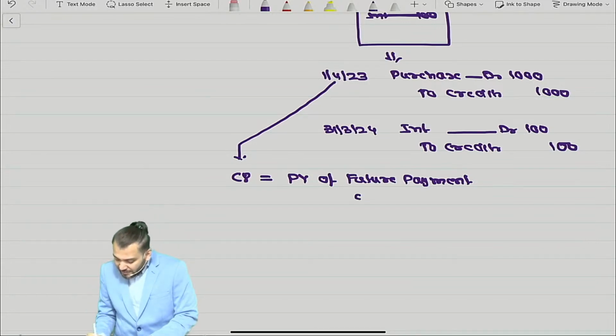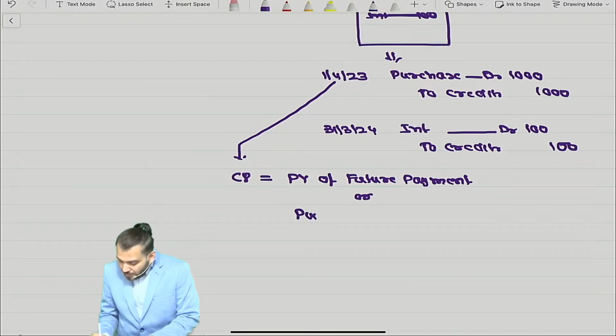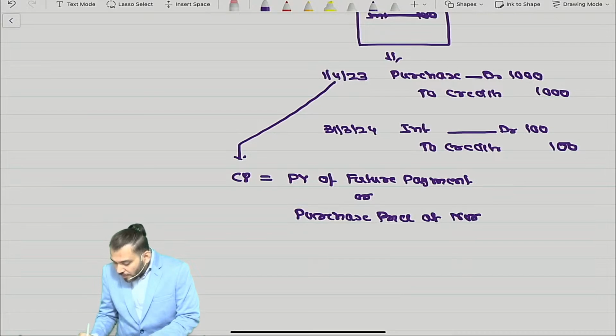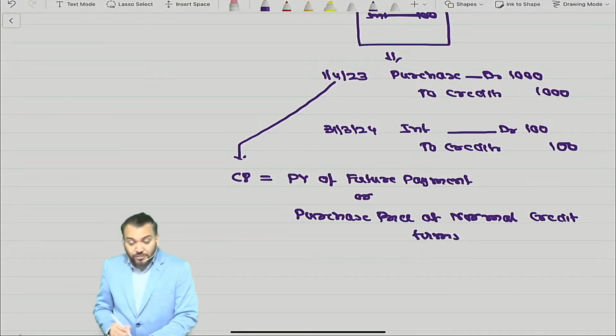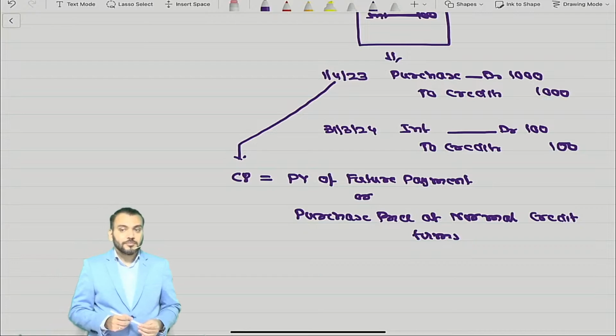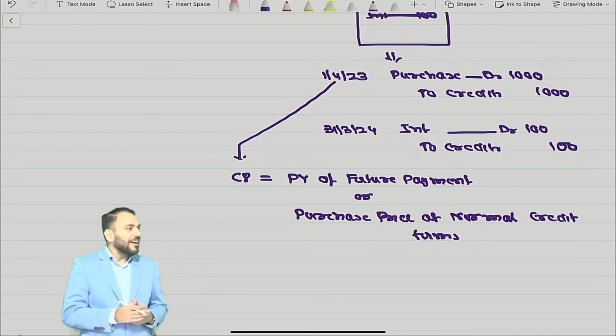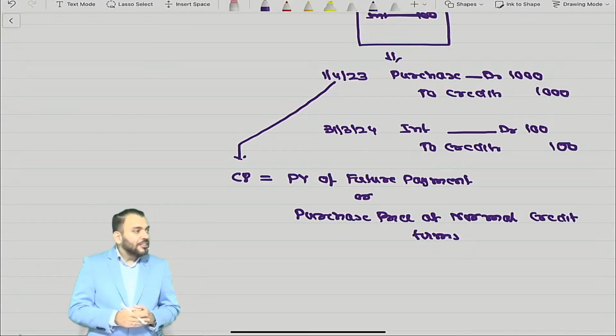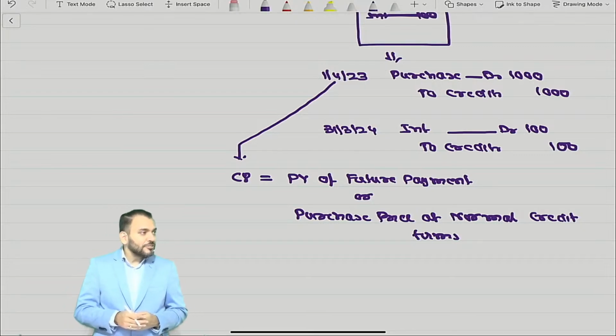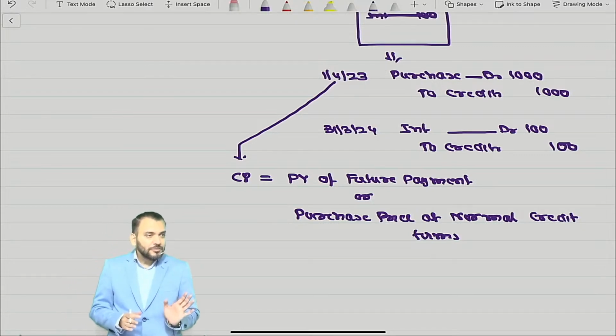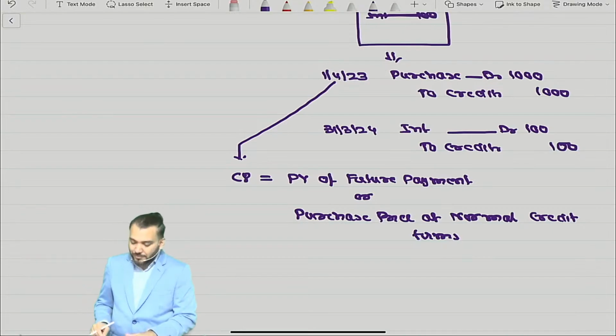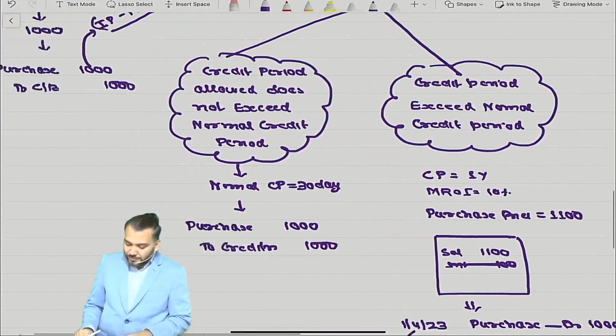Or can I say this is nothing but the purchase price at normal credit terms? Purchase price at normal credit terms. Both will be the same only. Understood? Have you understood? I think the concept is done. Have you understood the entire concept?